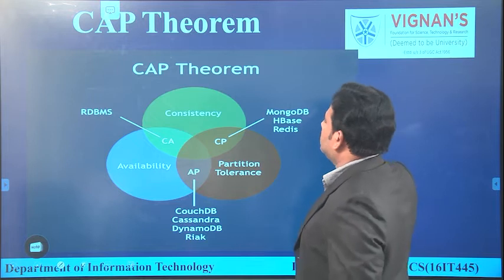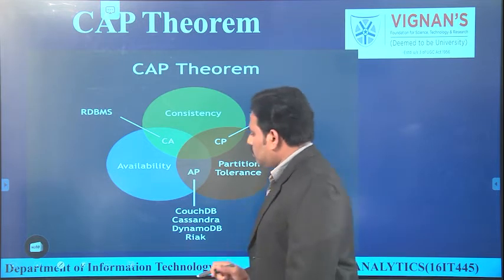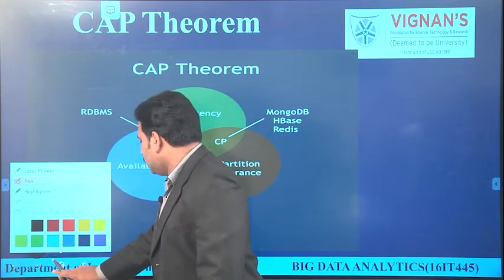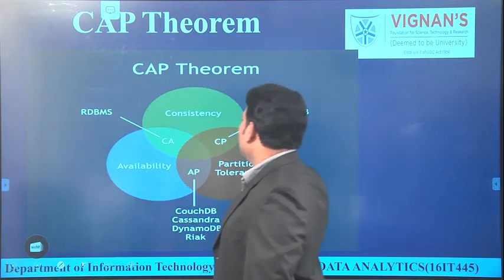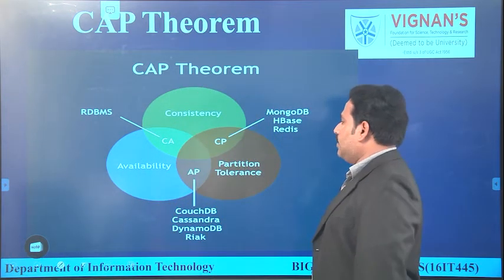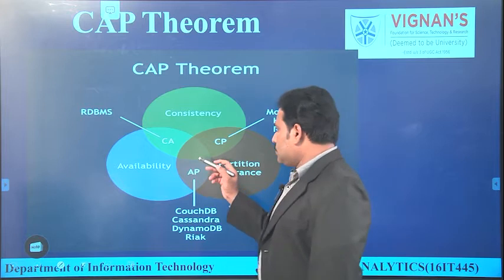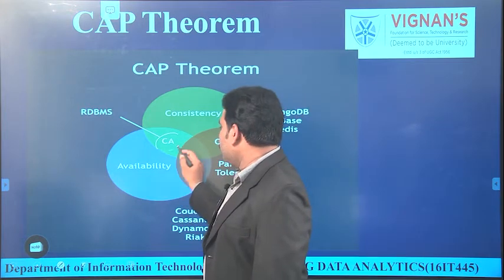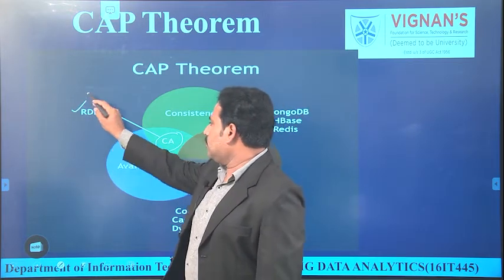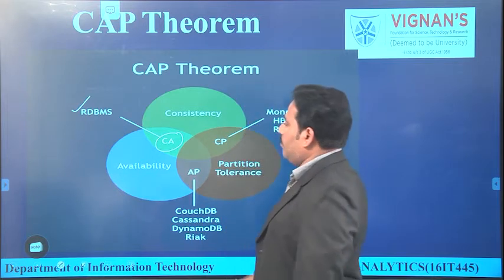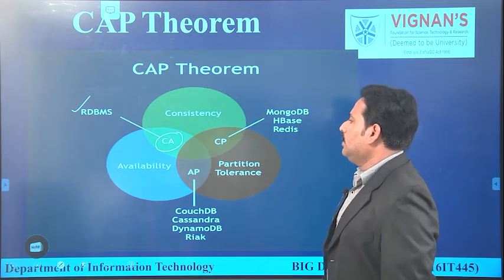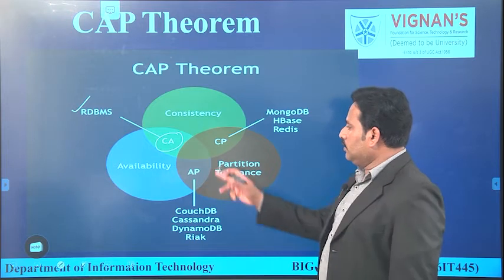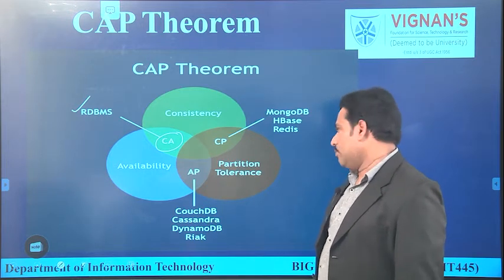Look at here. In this diagram, we will see what are the devices which are offering services. If consistency and availability are offered, we can call it an RDBMS. That means RDBMS related databases will offer consistency and availability.